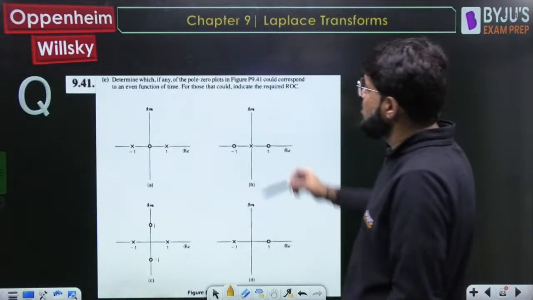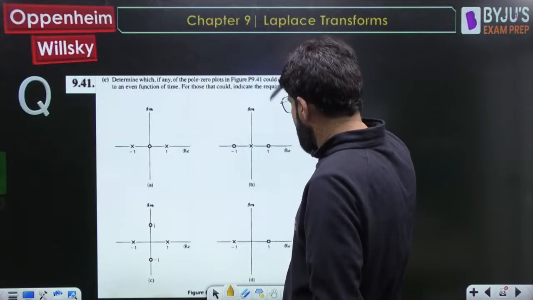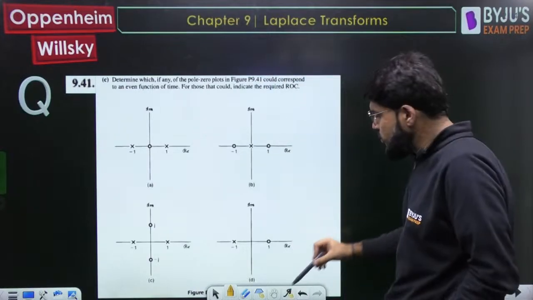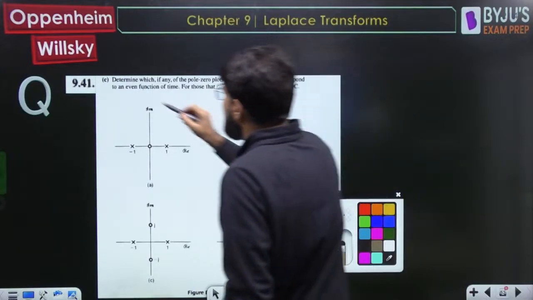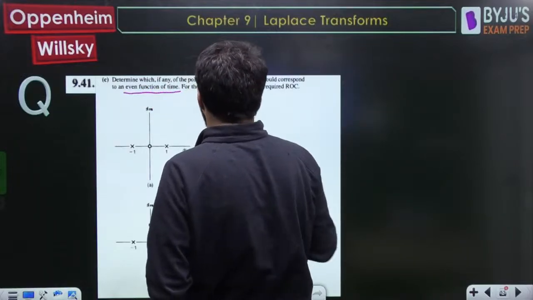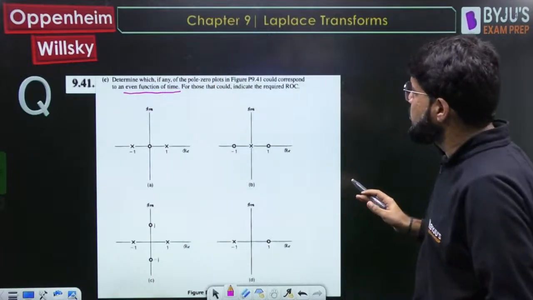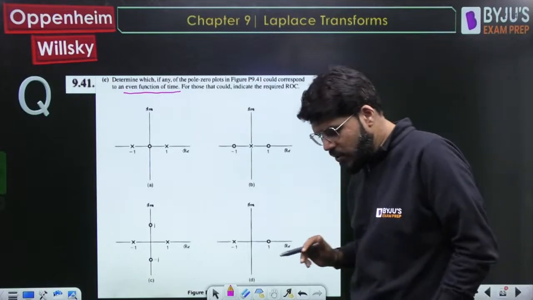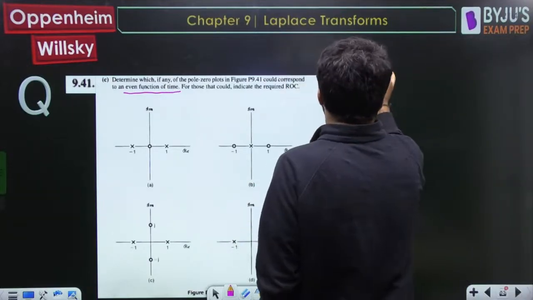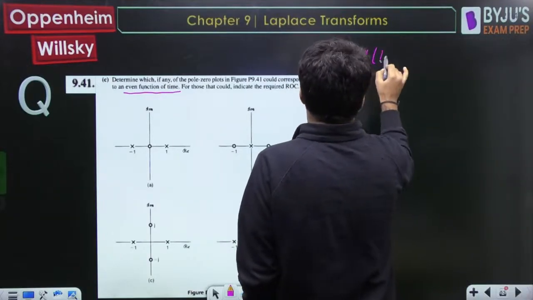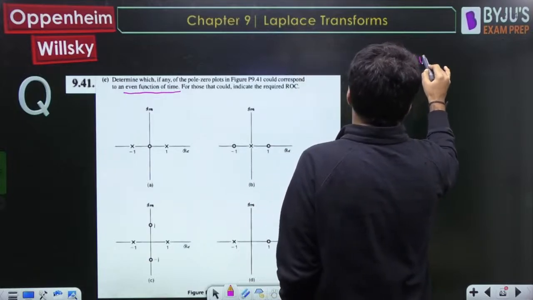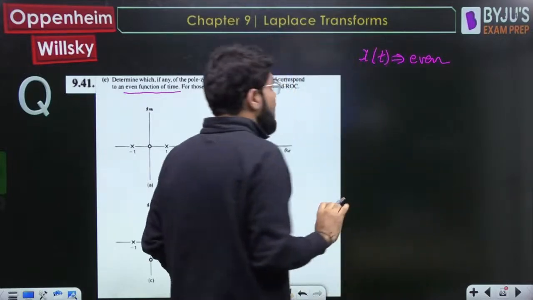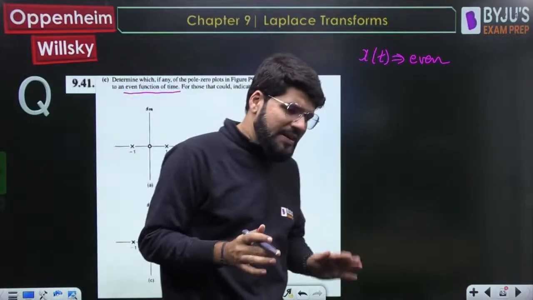Determine which, if any, of the following pole zero plots in the figure given could correspond to an even function of time. For those that could, indicate the required ROC. अब देखो, even function of time. Okay, first of all, x(t) is even. Acha, for a signal to be even means what?